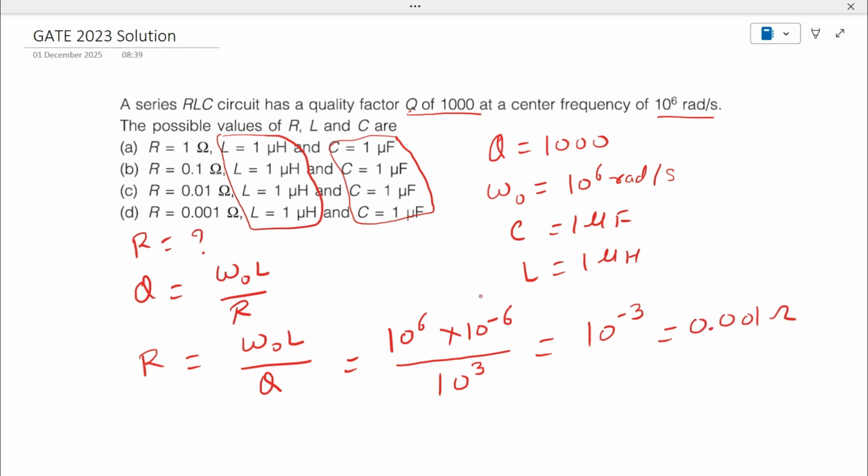And here you will get 10 to the power minus 3, which is nothing but 0.001 ohm. So we can see option D is correct, where the resistance value is 0.001 ohm, and therefore the correct answer is D.